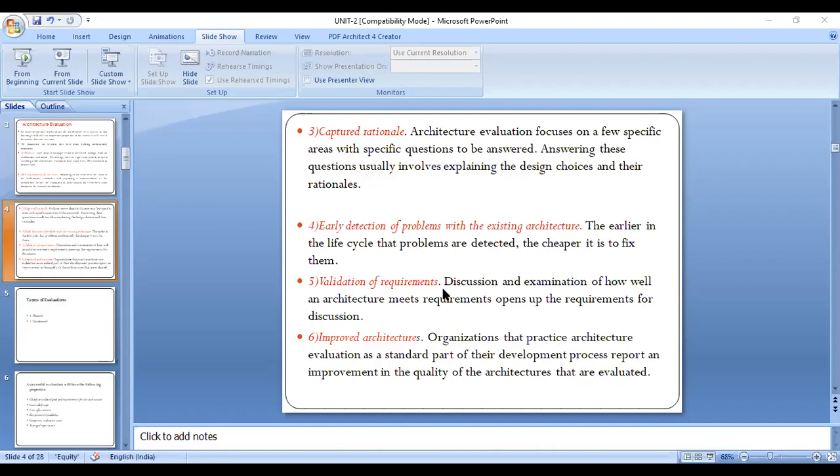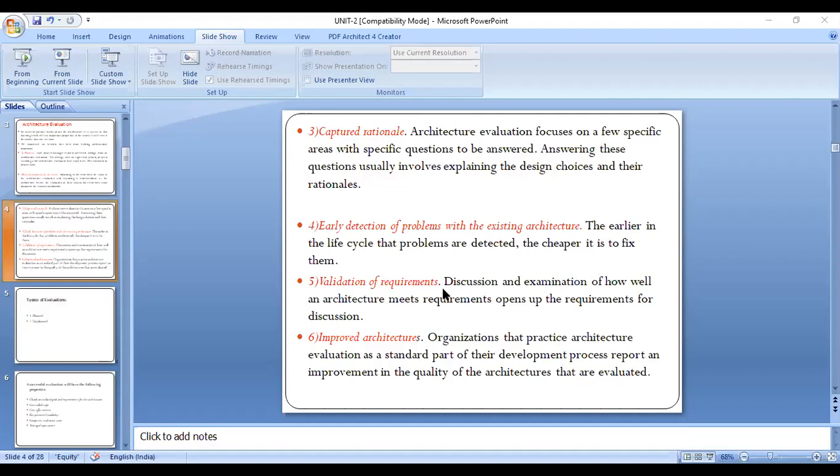So checking each and every small or big component related to a project, the working condition of each equipment or every part of that project, that is called validation of requirements.